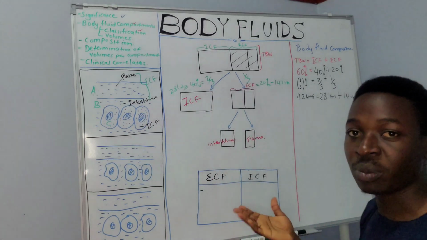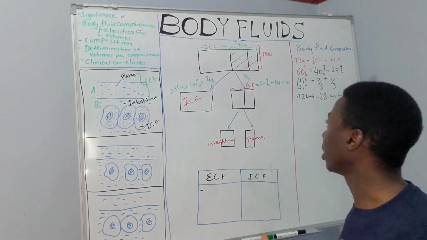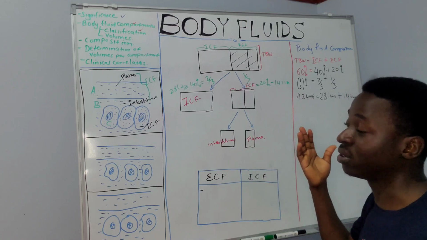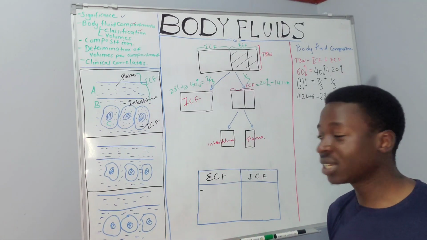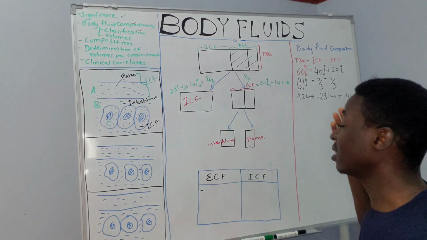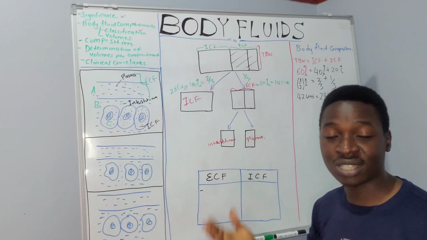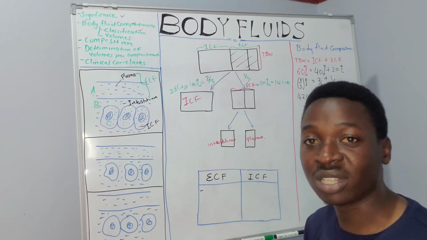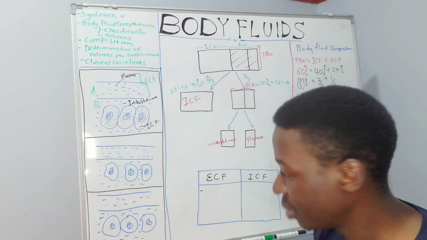You need to remember this. If they ever ask you about the body volumes, you can express them in liters: about 42 liters of total body water, 28 liters within the intracellular, and 14 liters within the extracellular fluid compartment.